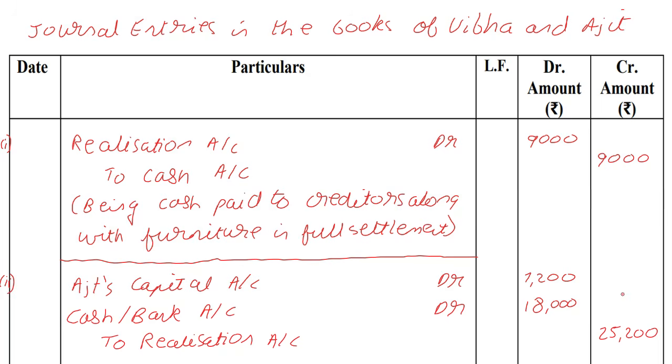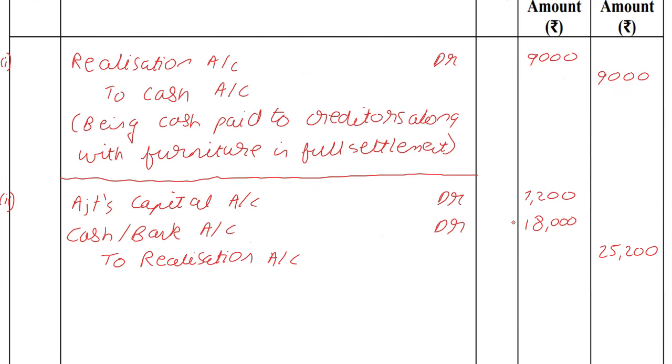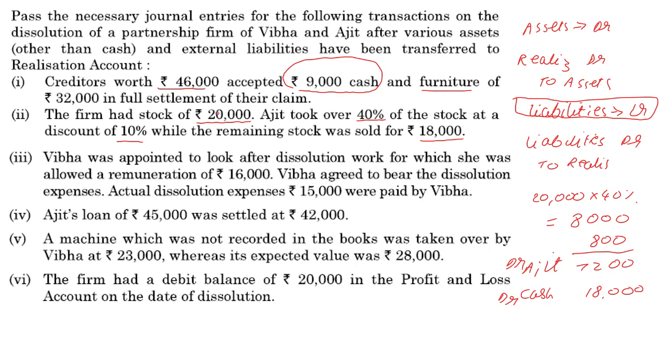Okay, remember all of these journal entries, you can memorize them, no problem. Standard journal entries. Alternatively, just learn the golden rules. If you know the golden rules, life becomes very easy. Okay, and now we summarize the transaction. So it's going to be being 40% stock taken over by Ajit and the remaining stock sold for 18,000.